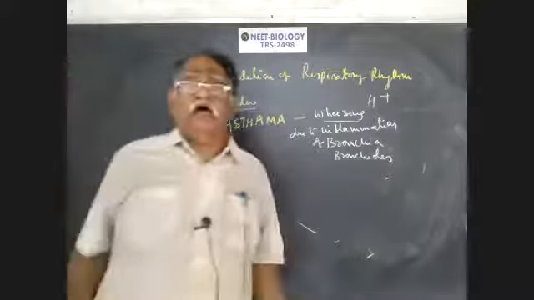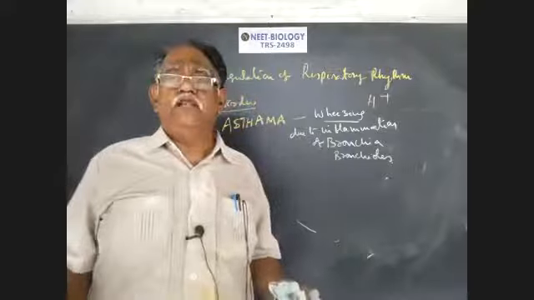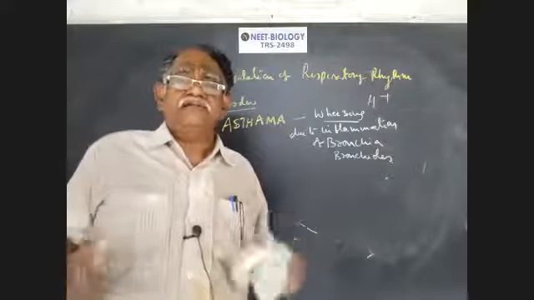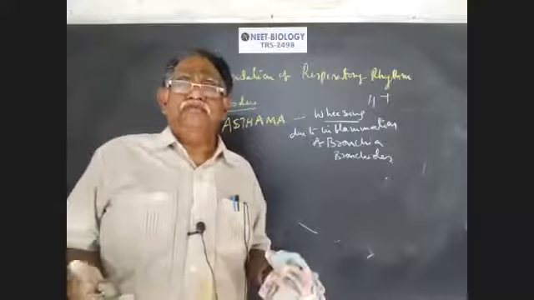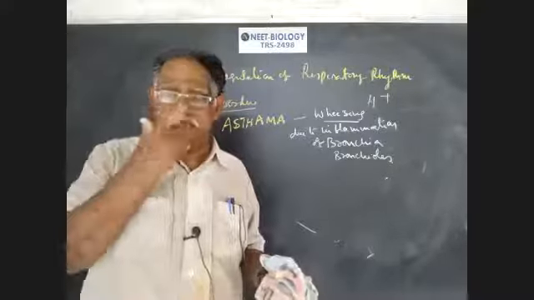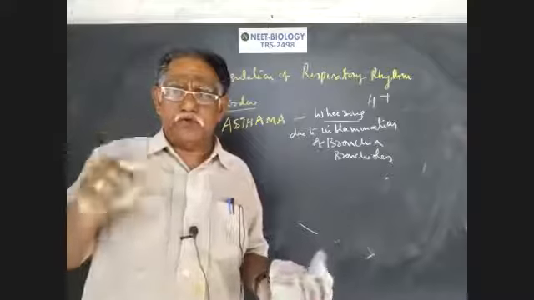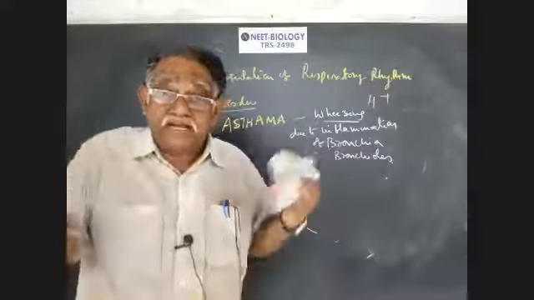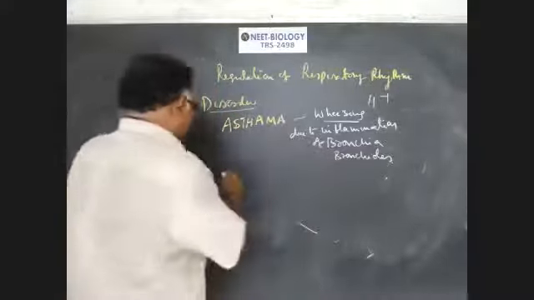When we respire, a rattling sound is produced in the air transport through the respiratory system. That wheezing sound is due to inflammation of bronchi and bronchioles. Asthma causes difficulty in breathing.